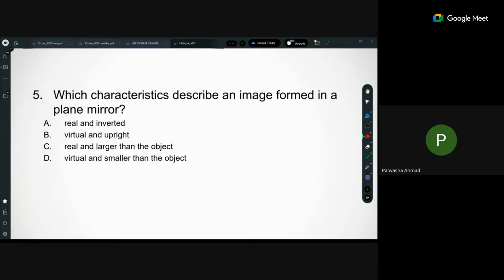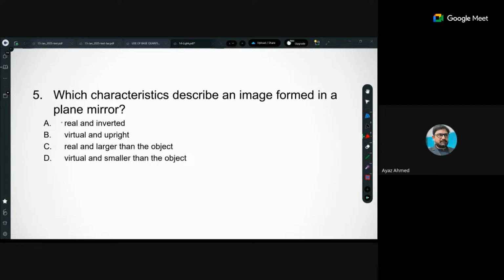जी सर। मैंने पहले अनाउंस किया था ना, ये कोई स्नैप चेक नहीं था। मैंने कहा था क्वेश्चन पूछूंगा, जाग के बैठना है। तो is there any image, yani which characteristics out of these four described is the characteristics of the image formed by a plane mirror? Shabash. सर B. B, virtual and upright.